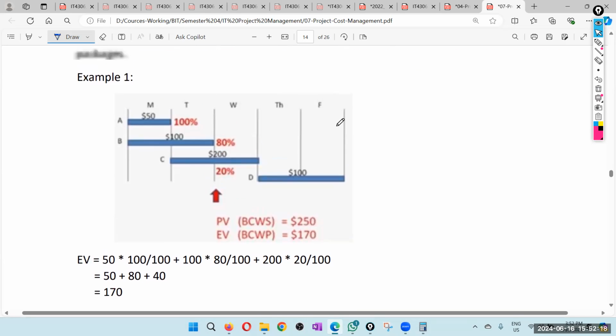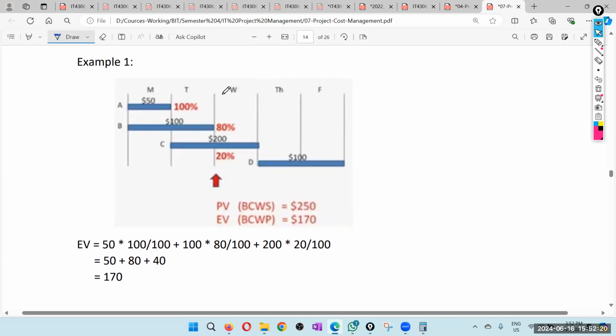Now let's take an example. Let's assume we want to calculate the earned value, not the planned value, at the end of the second day. So we have completed, this is actually completed task. We have fully completed task 1. So therefore, it is 50 into 100 out of 100, or 100%. So that is 50.